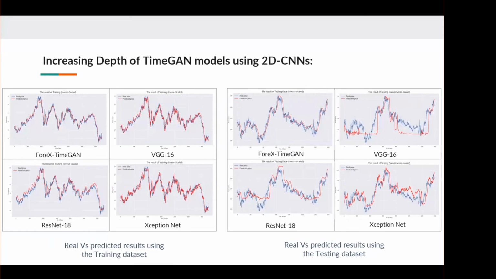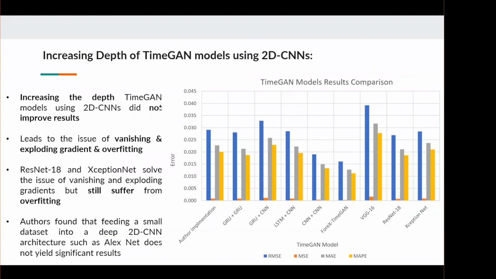With the exceptional performance of the ForeX-TimeGAN that uses 2D CNNs for all its components, we wish to further deepen the architecture by applying state-of-the-art 2D CNNs onto the novel TimeGAN architecture. However, results show that these deeper architectures were unable to outperform the shallower ForeX-TimeGAN. Therefore, an increase in the depth of the TimeGAN model using 2D CNNs did not improve the results.